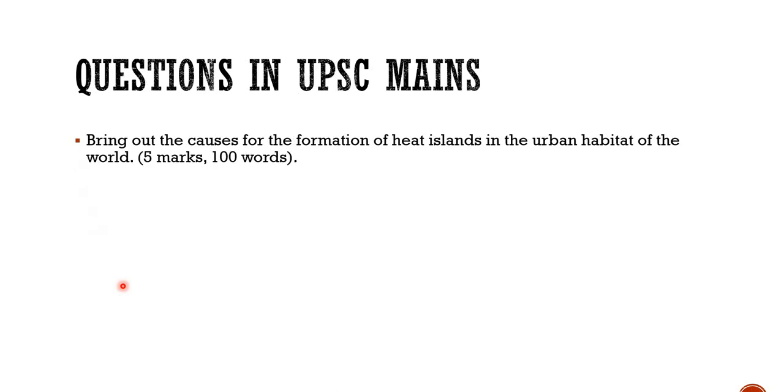Now moving on, I wanted to mention this question just to get your brain working with whatever we have learned so far. You can write about the causes of formation of heat islands in urban habitats of the world. Now you know the causes, right? Some of the common causes are there, you can refer to that slide, or you can rewind the video and get back to that answer, and write it in your own words, guys. That would be a practice question for you. I hope we are clear on this topic, guys.